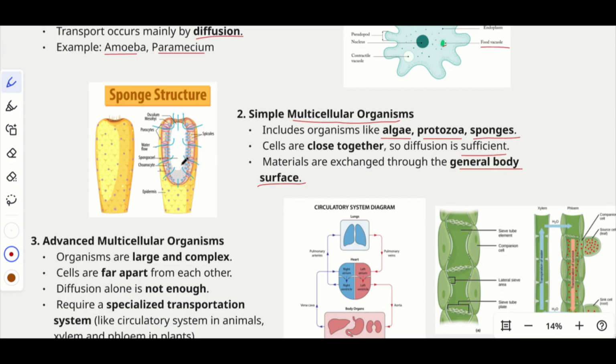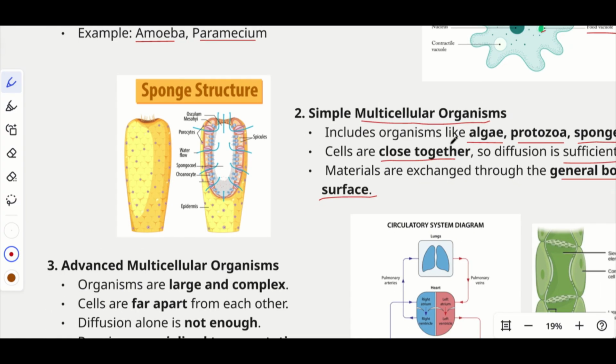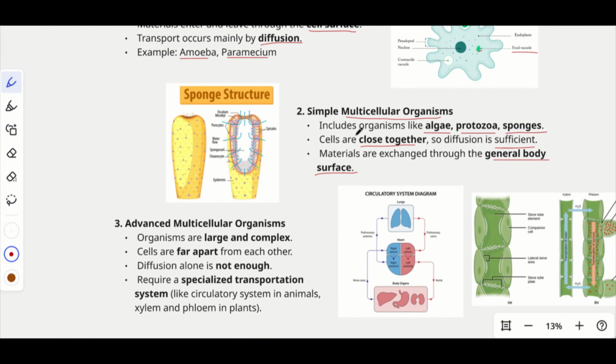You can see this example of a sponge here. The cells are very close together, so diffusion is sufficient. They also need diffusion. And how do they exchange the materials? Through their general body surface.